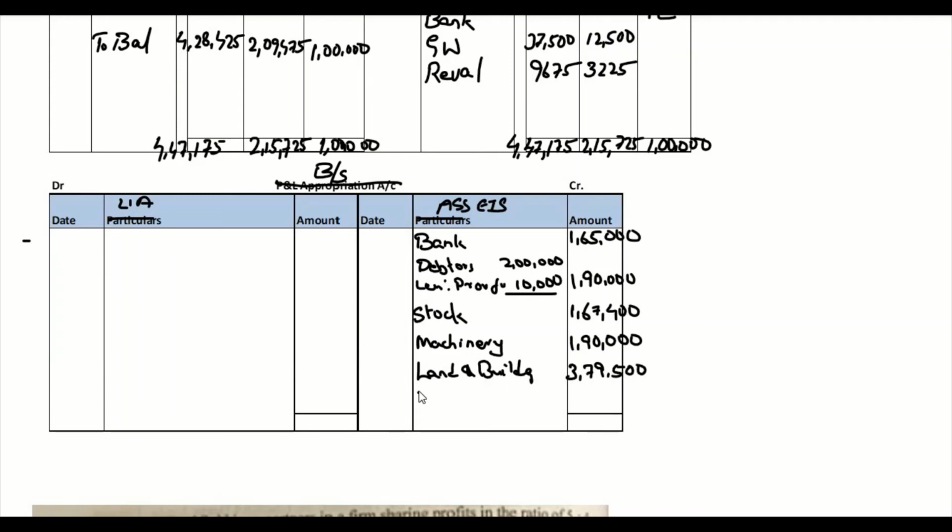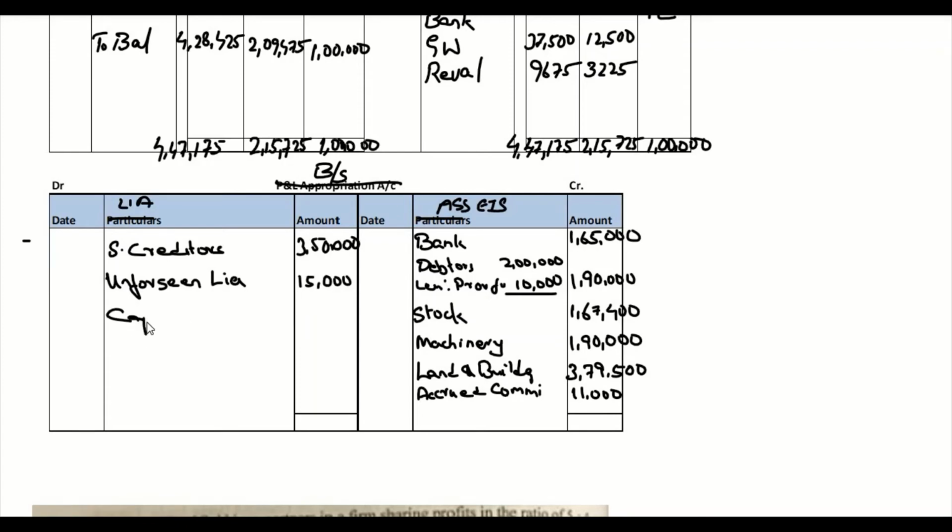Then we have one more item, accrued commission, which is 11,000. Then on the liability side, we have sundry creditors. No change from the old balance sheet. The value is 3,50,000. Then we have unforeseen liability, a new item from the adjustments, that is 15,000.